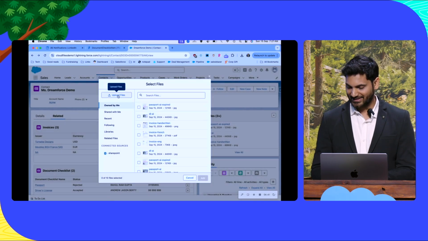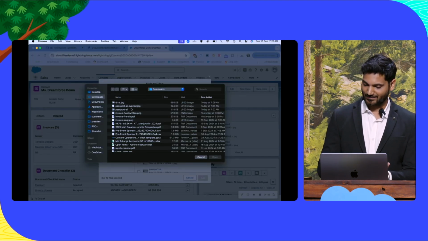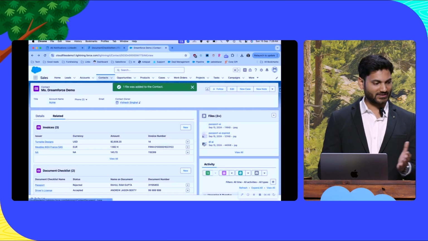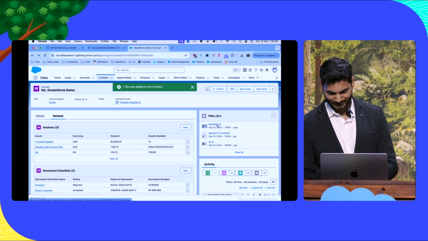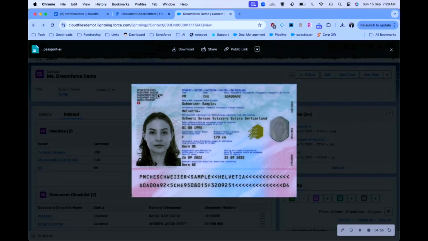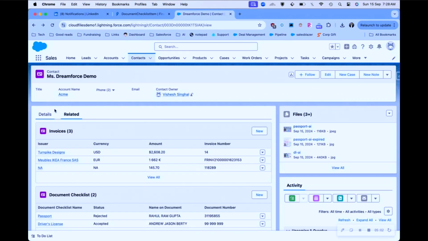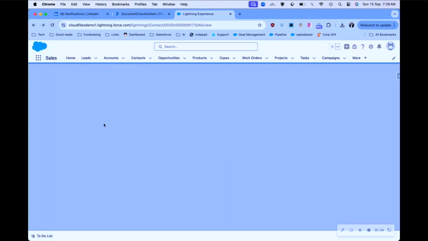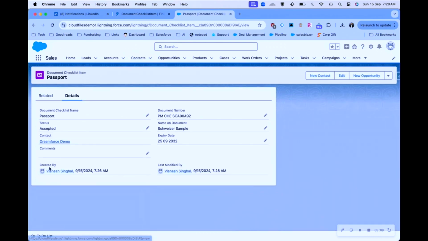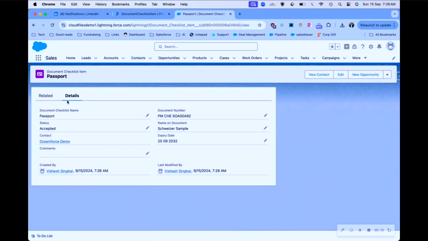Now we are going to give it another passport, which is not expired. It's a valid passport. And this one is a Swiss passport, as you will see in a bit. So this is in a different language, different format, but this one is not expired. So now the AI here would automatically be able to read that even if it's in a different language, and it now accepts it because it passes our expiry date check.